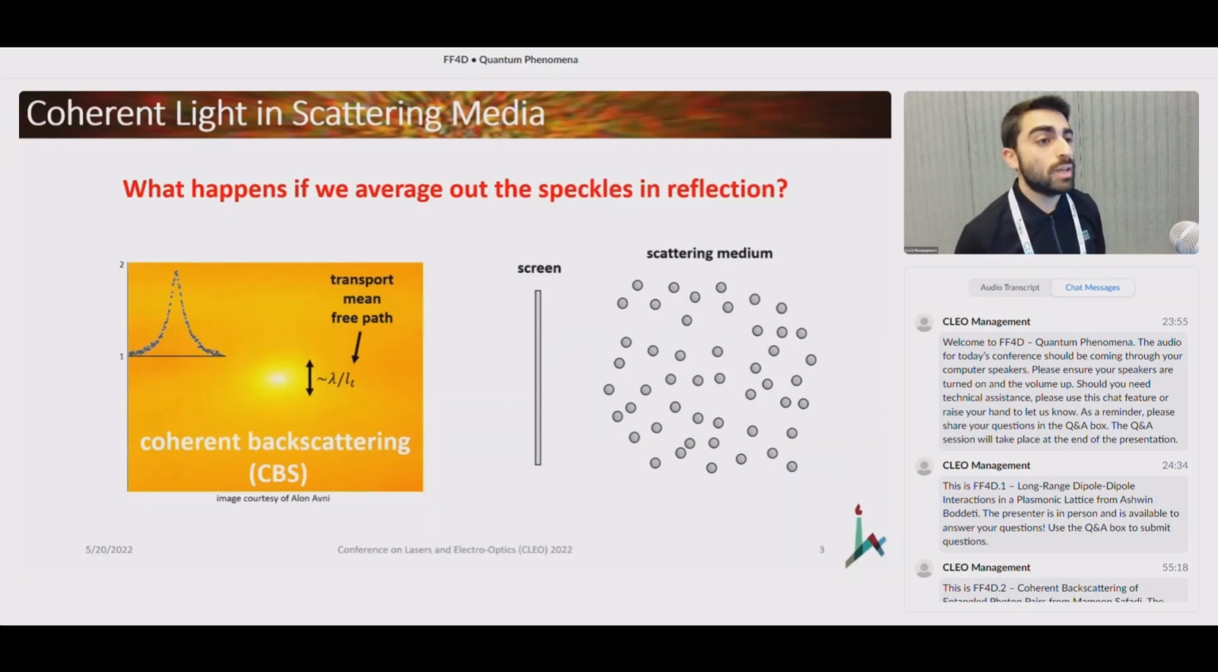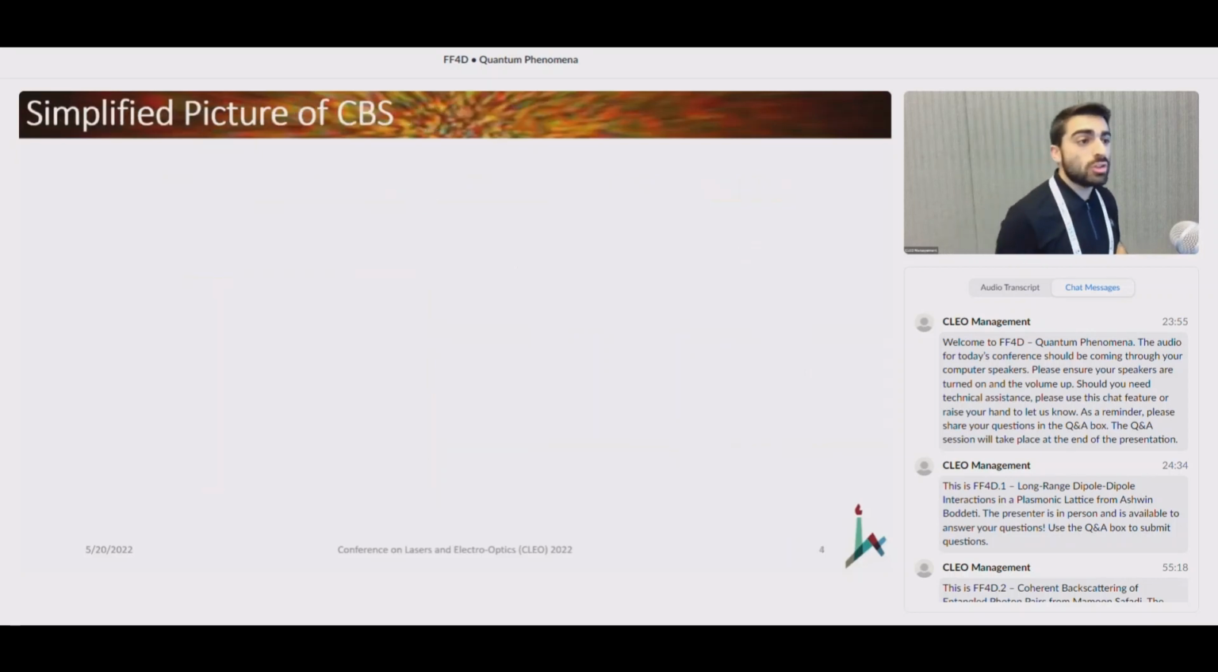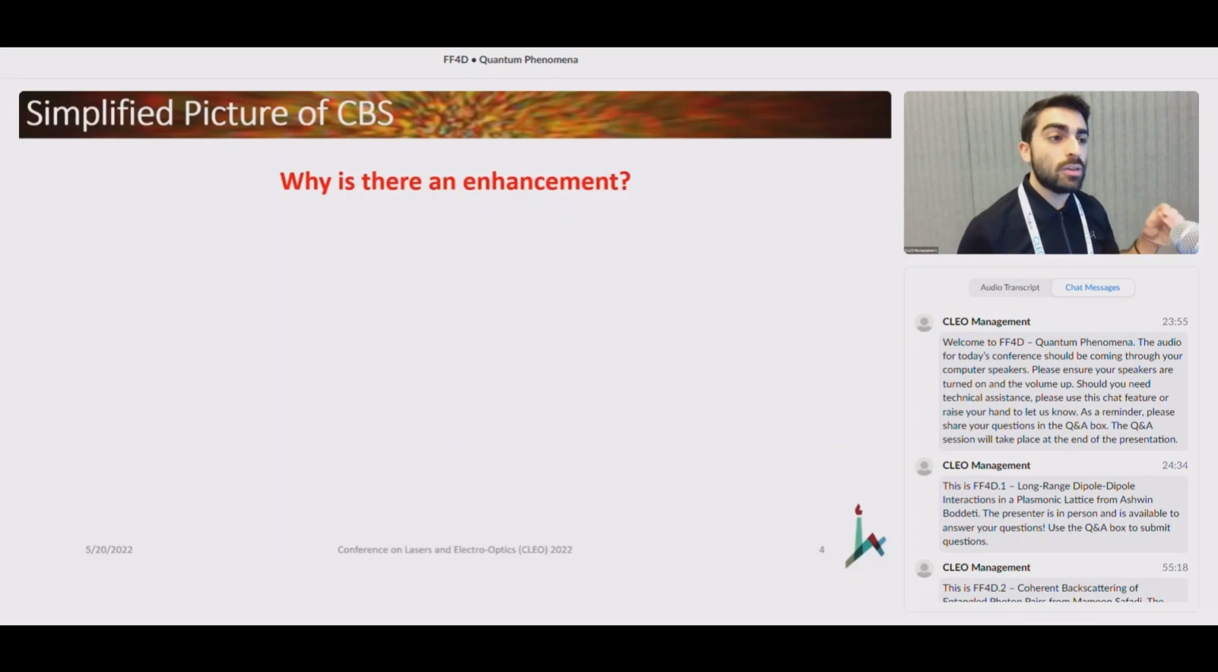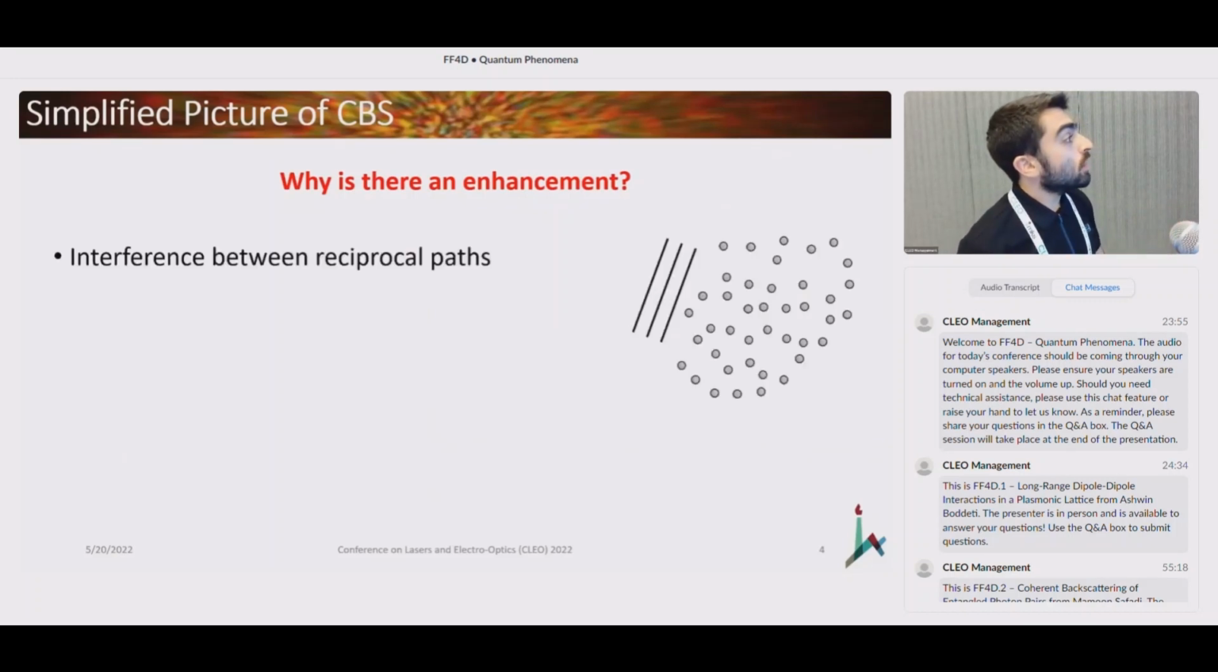Now, it begs the question, why is there even an enhancement in the backscattering direction precisely relative to any other position? Well, it exists because of the fact that there's an interference effect between reciprocal paths. What do I mean by that?